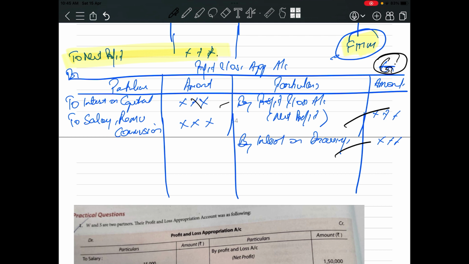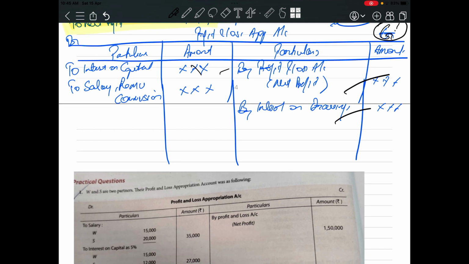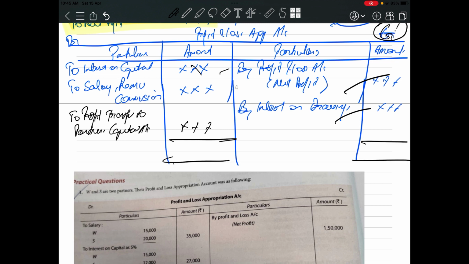Now we'll be left with some balance of the profit. So where will that balance profit go? It will go to profit transfer to partners capital account. So the balance of the profit will be transferred to the partners capital account. Now who is the owner of the business?